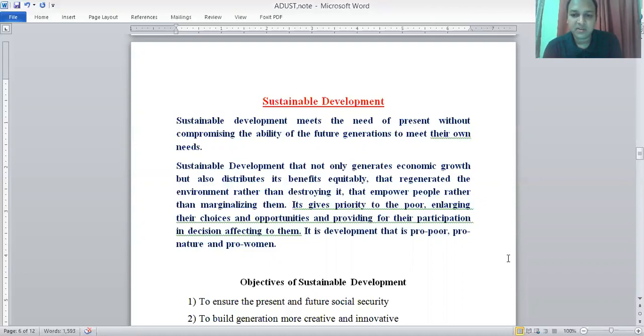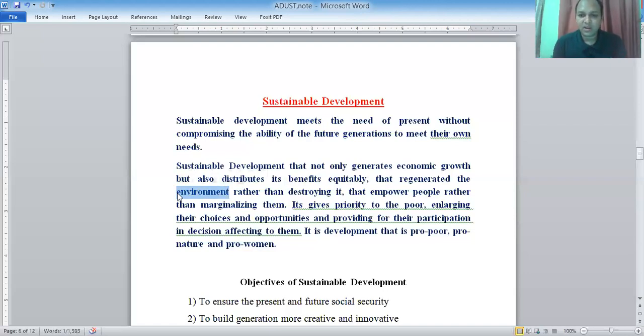So here is the first point that I want to highlight for your kind attention. Here you can see some important points. Environment, the point I underlined here. So sustainable development at all times ensures environmental sustainability rather than destroying it. We should preserve it, not destroy it. Then it empowers people rather than marginalizing them.